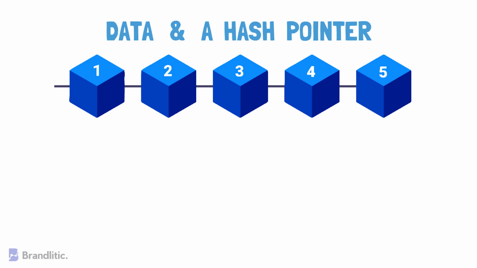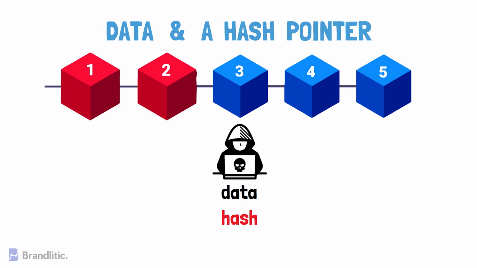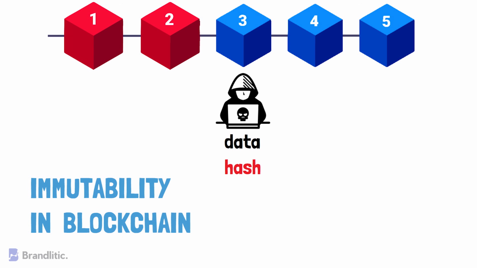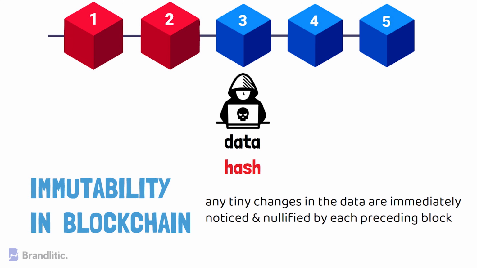And here, if a hacker attacks block 3 and tries to change the data, due to the property of hash functions, even a slight change in the data changes the hash drastically. This means that any change made in block 3 will change the hash stored in block 2. This in turn will change the data and the hash of block 2, which results in changes in block 1 and so on. This contributes to what we call immutability in blockchain. That is, any tiny change in the data is immediately noticed and nullified by each preceding block, and this is essentially how hashing plays a role in blockchain.